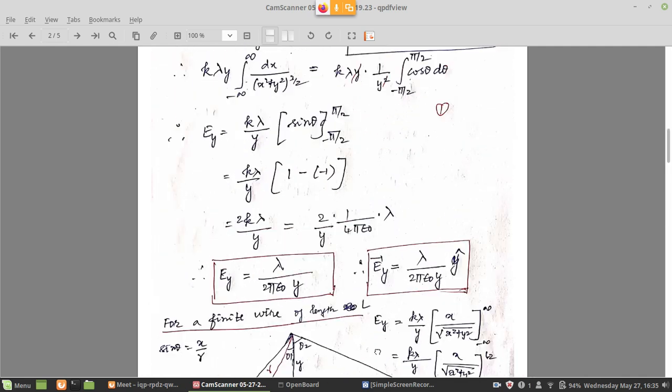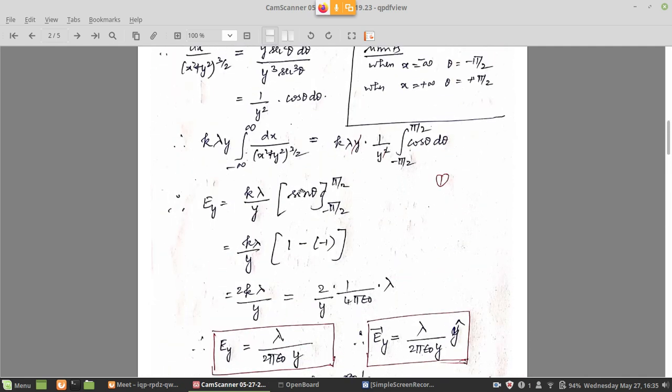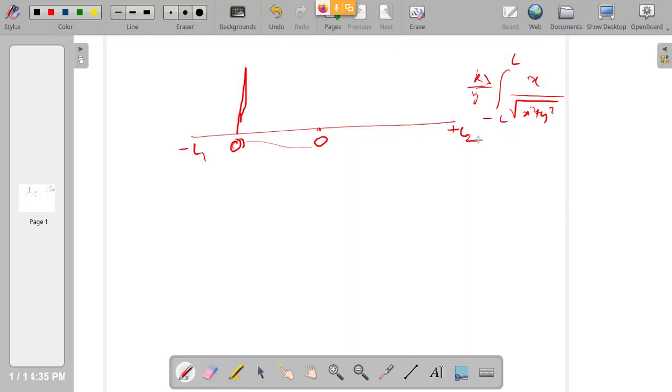Otherwise, I can do one more step here. What is that step? When the wire is finite, like I have shown here, the angles are also fixed. For a finite wire, the angles are fixed, so I can take two angles. Initially I took theta equally on both sides. Now there will be theta 1 and theta 2. So I have taken two angles here.